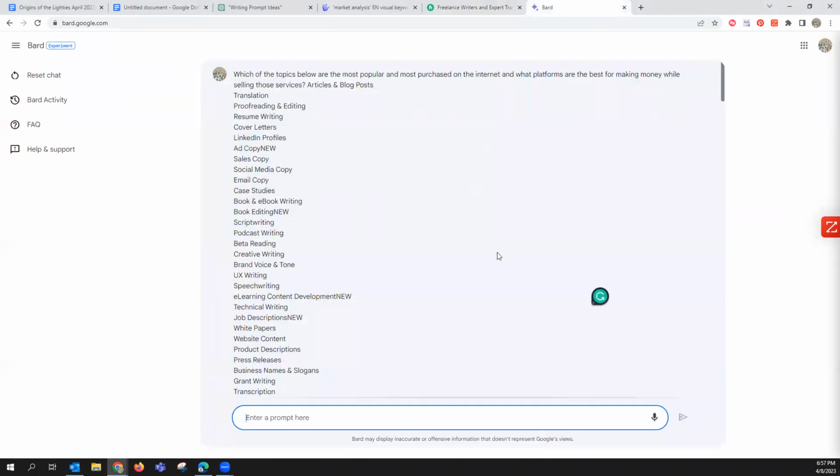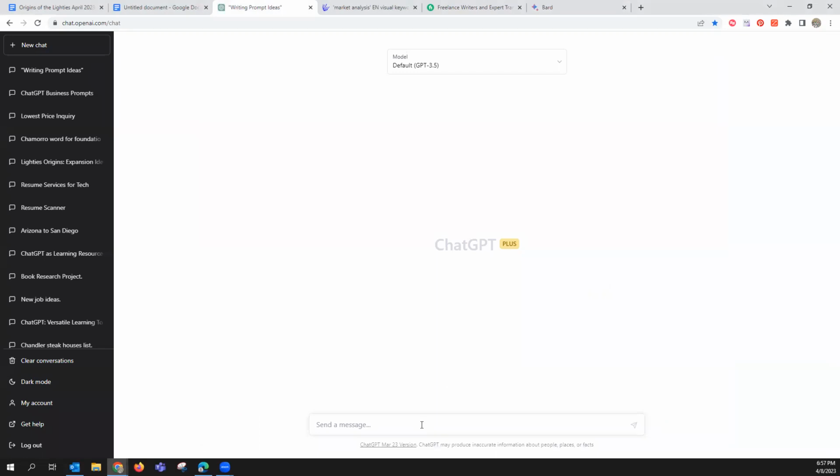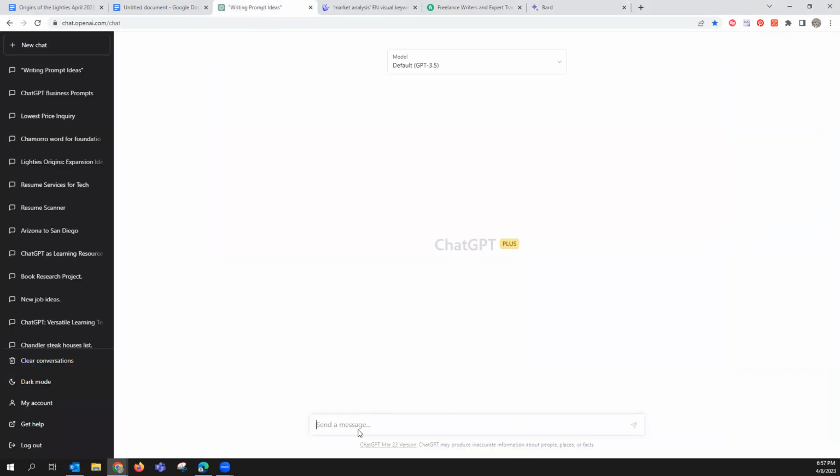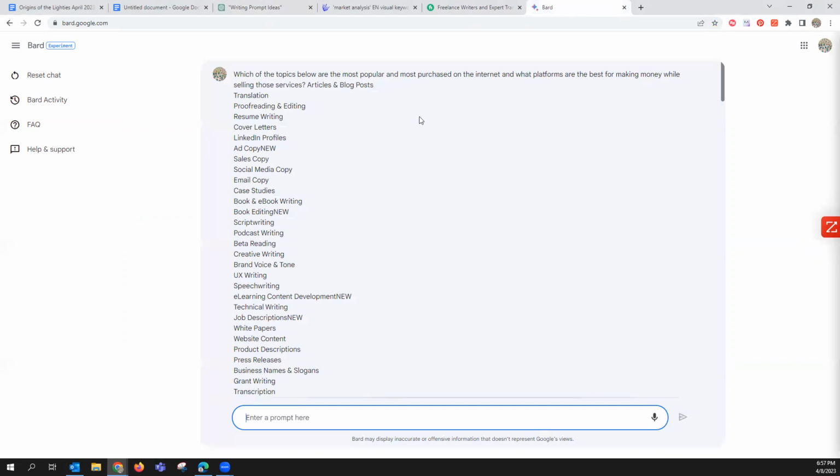I use Bard because this is connected to Google and it's live internet data compared to ChatGPT, which is only trained up to 2021, as far as their data set. Now I know there are going to be plugins for ChatGPT if you know what you're doing and what's available. Go find plugins. But I like to use the source. One of the plugins is ChatGPT for Google. Why not just go to Google and use their AI? If you get access to Bard, it's still kind of experimenting right now, but let's show how powerful this is. All right, so jumping right in.